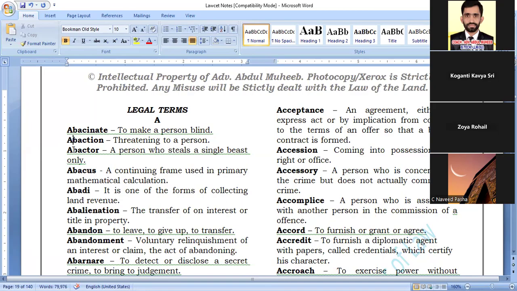A person who steals a single beast only. Abactor का मतलब क्या है? A person who steals a single beast only.